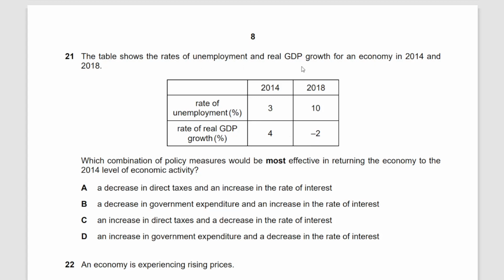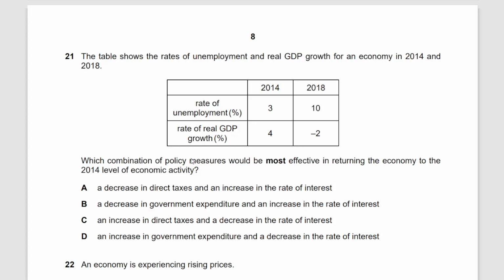The table shows the rates of unemployment, real GDP growth for an economy in 2014. Which combination of policy measures would be most effective in returning the economy to the 2014 level of economic activity? So we need to actually boost the economy. We need to ensure that there's economic growth, right? As it were in 2014. A, a decrease in direct tax and increase in the rate of interest.